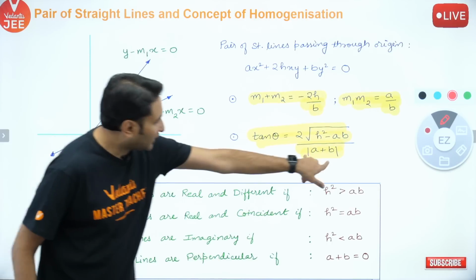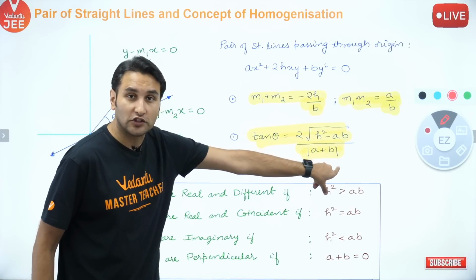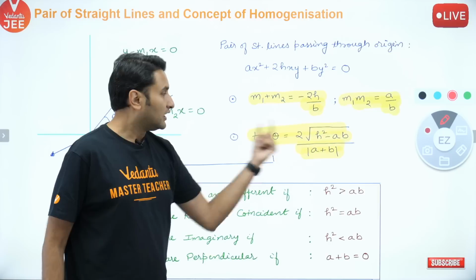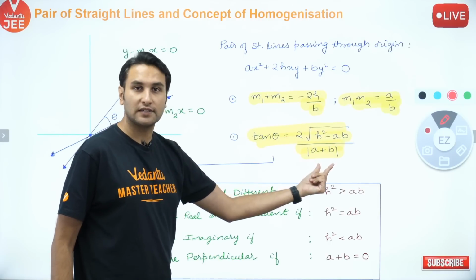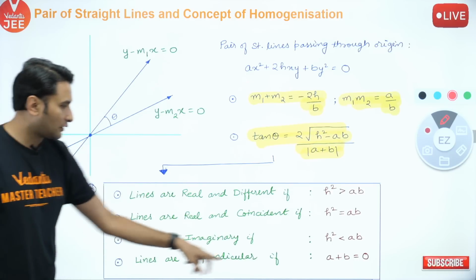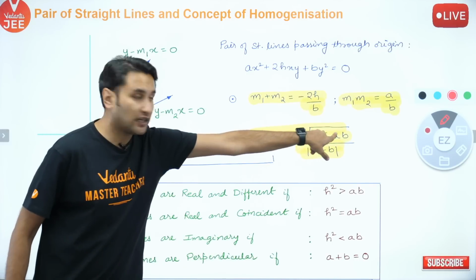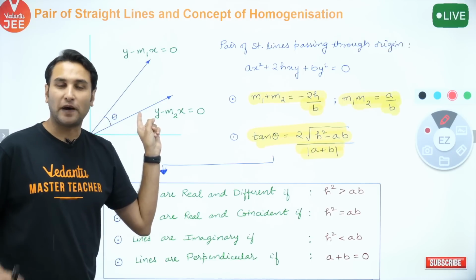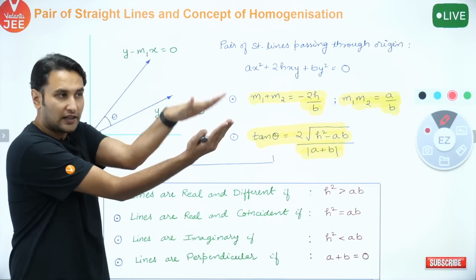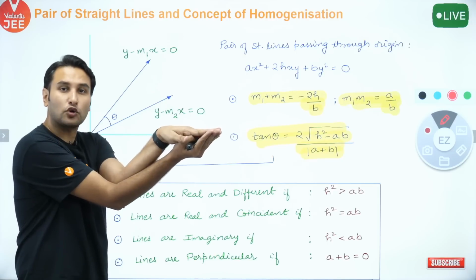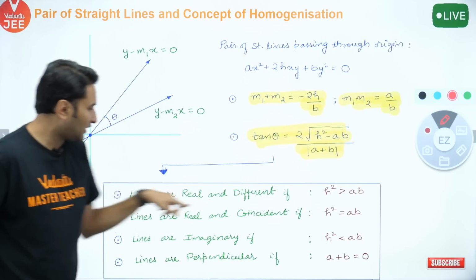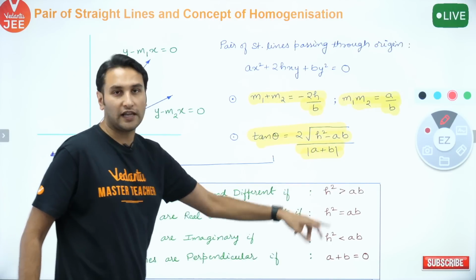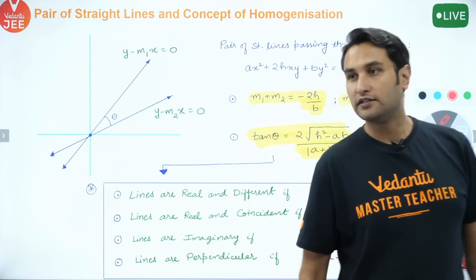Other things, अगर denominator 0 हो जाए तो बच्चों, if the denominator becomes 0, tan theta infinity, theta 90 degree, lines are perpendicular if a plus b is 0. So if a plus b is 0, lines are perpendicular, right? If numerator is 0, then lines are parallel. But since lines pass through origin, so two parallel lines which pass through the same point, they are coincident. So if h square is equal to ab, lines are coincident. If a plus b is 0, lines are perpendicular. In general, h square should be greater than ab. All right? ठीक?